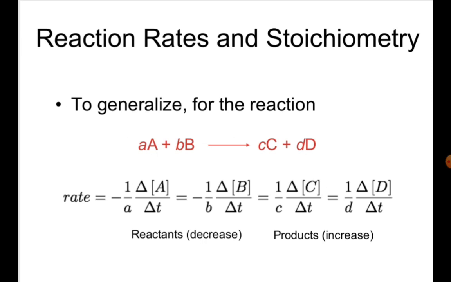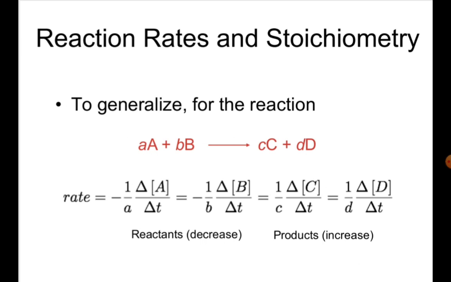So here A and B, both of them are reactant molecules. Due to that reason, we express rate equal to minus 1 by A delta A by delta T, that equals minus 1 by B delta B by delta T. Here again I am explaining that reactant concentration with respect to time decreases.